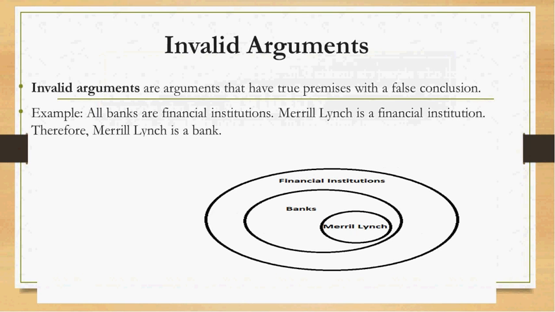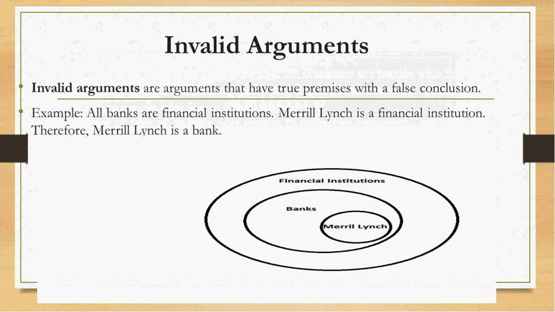So here's an example. All banks are financial institutions. Merrill Lynch is a financial institution. Therefore, Merrill Lynch is a bank. Now, it's an invalid argument, so it actually has a false conclusion. For any of you who know about Merrill Lynch, it is not a bank. Merrill Lynch is an investment company.